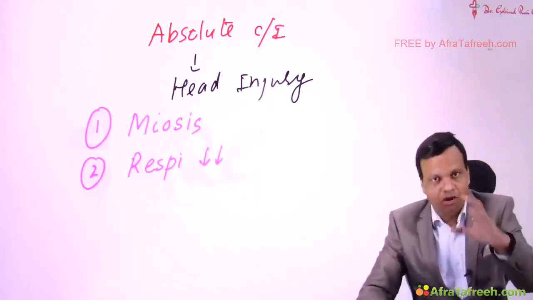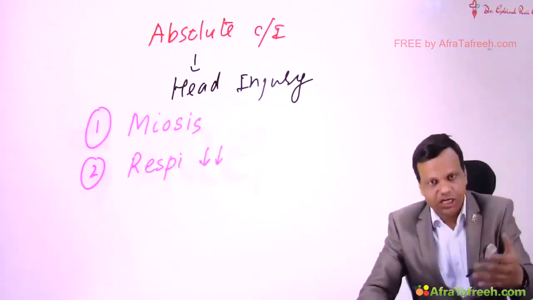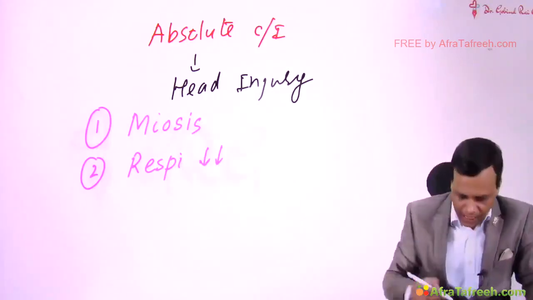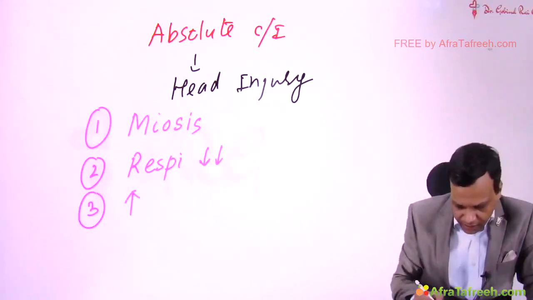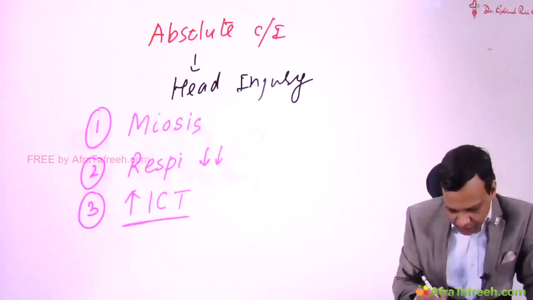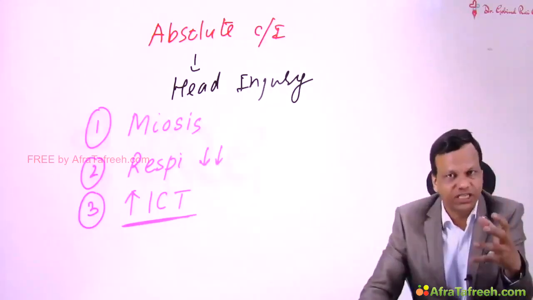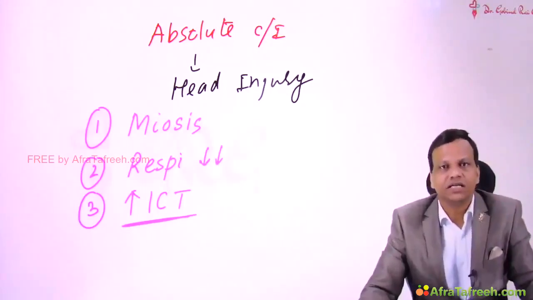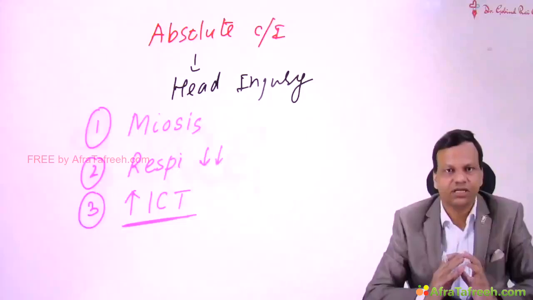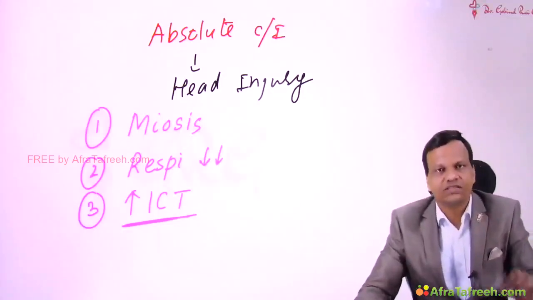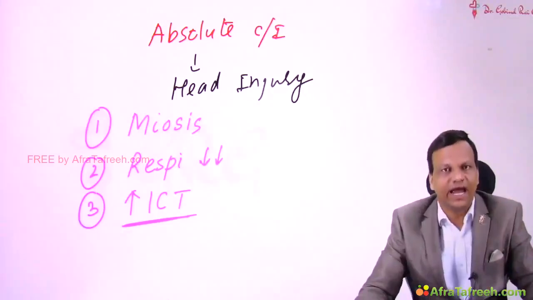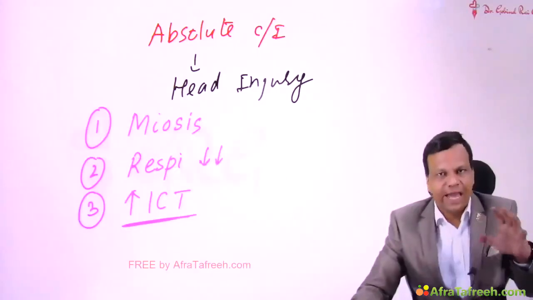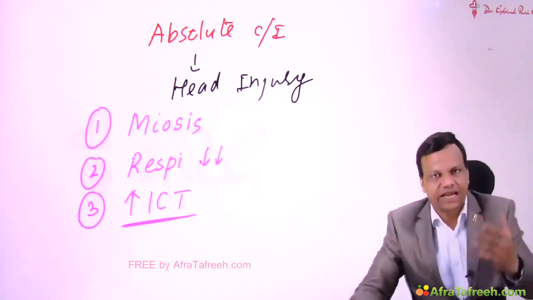Second, morphine causes respiratory depression. We know morphine causes respiratory depression, and a patient of head injury may already be in respiratory depression. So morphine can aggravate that. And third, morphine can increase intracranial pressure. So basically, when it causes respiratory depression, the carbon dioxide will accumulate. That will cause vasodilation, which can result in increase in intracranial pressure. So because of these reasons, morphine is absolutely contraindicated in head injury patients. Okay. So these are the important points regarding the actions of mu receptors.